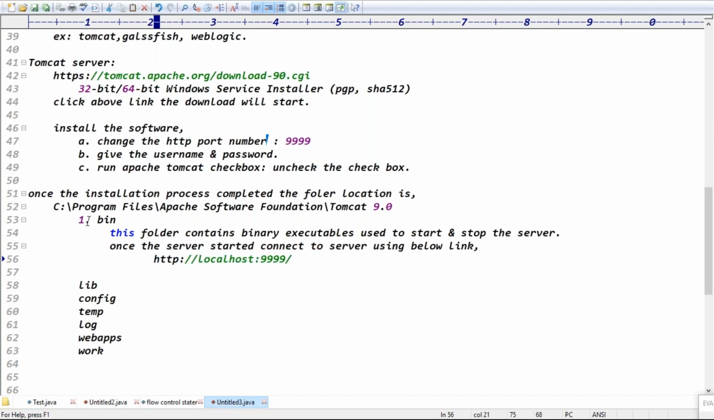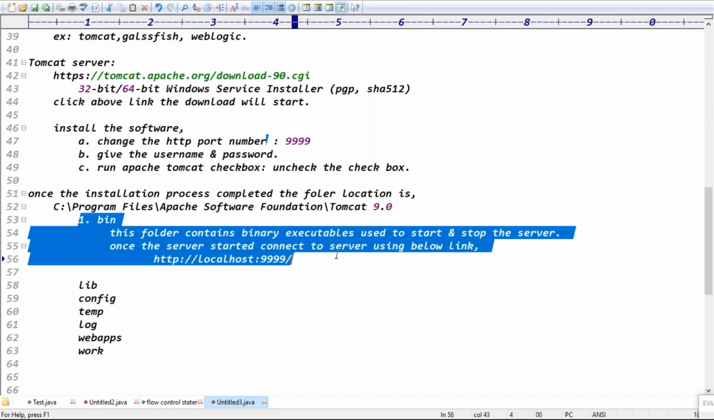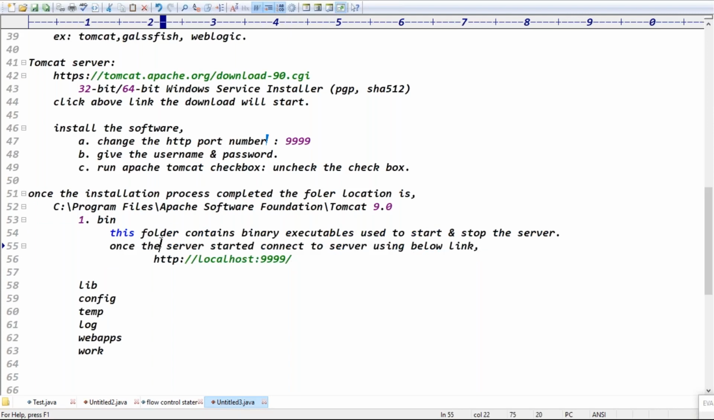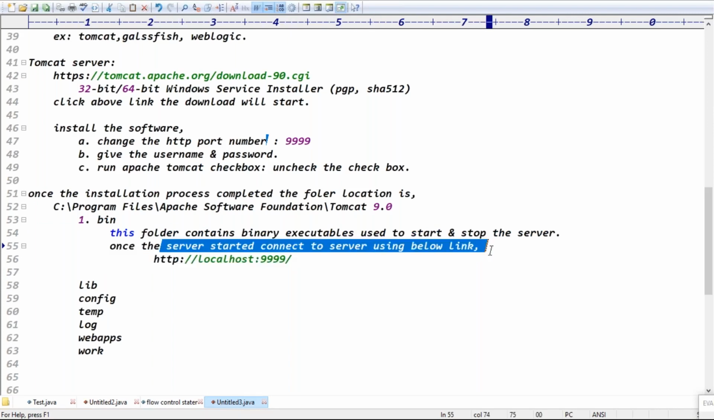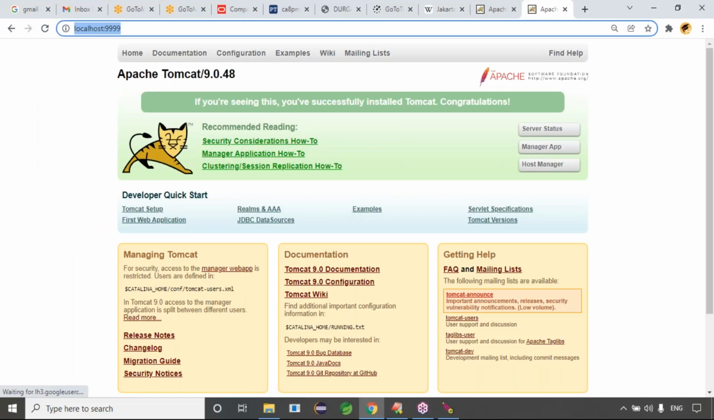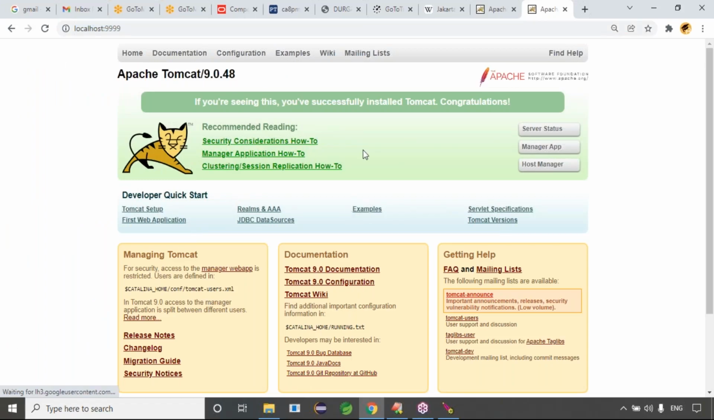That's very clear now. The bin folder contains the binary executables to start and stop the server, right? Once the server is started, connect to the server using this link. This is the link we need to type. Then you can decide the server is started properly. Here you will get information: Apache Tomcat 9.0.48.